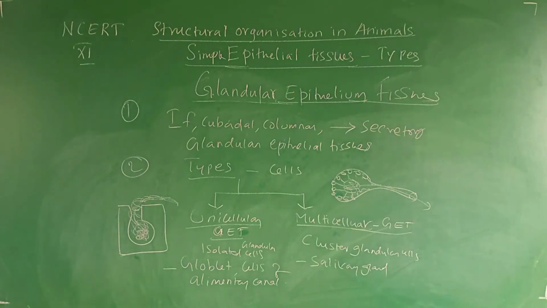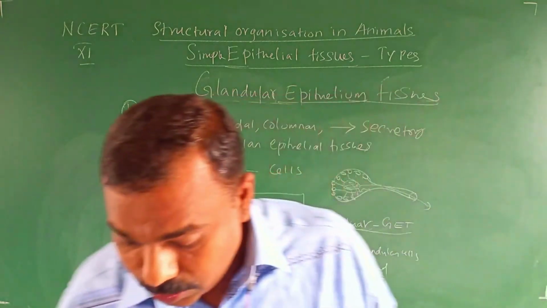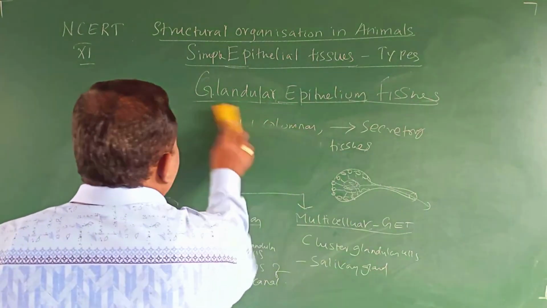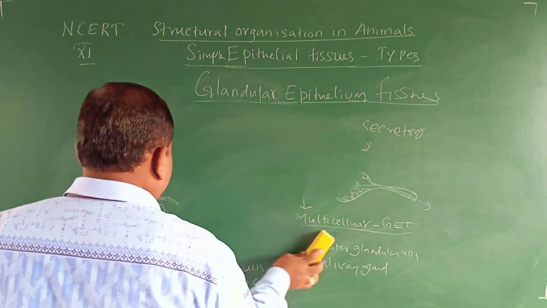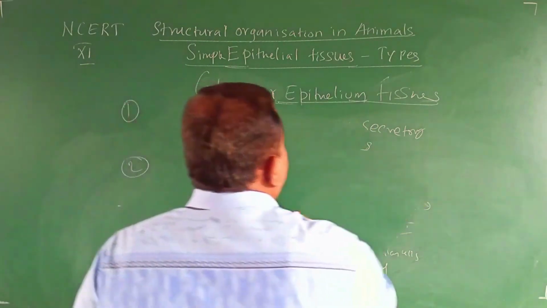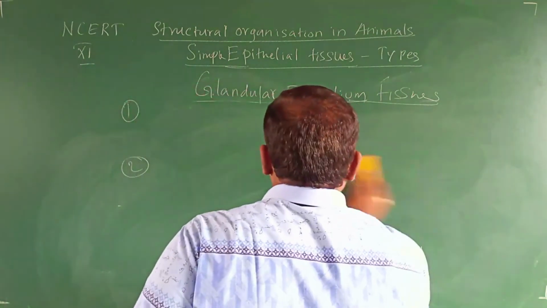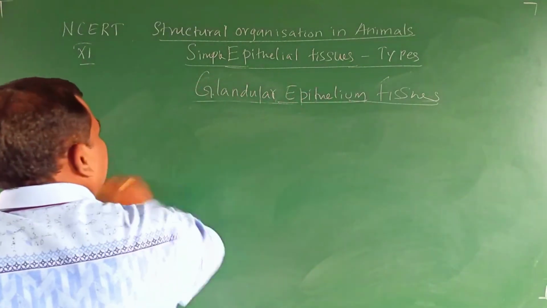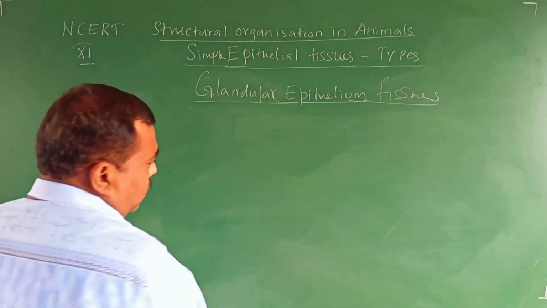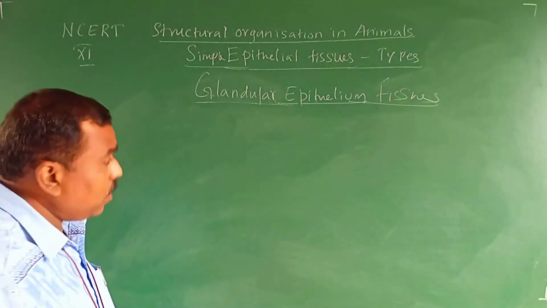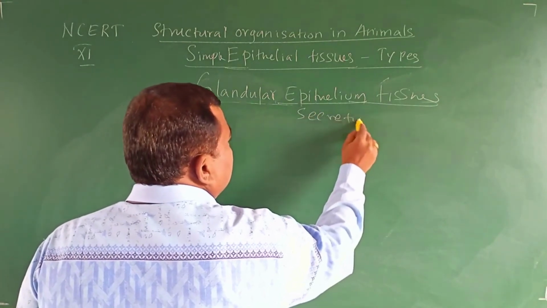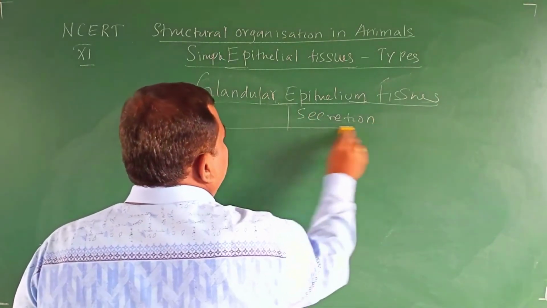Okay, now we come to the end of the section. Based on cells, there are two types: glandular epithelial, unicellular and multicellular. Based on the secretion, this part you might have learned in your lower class, there are two types.